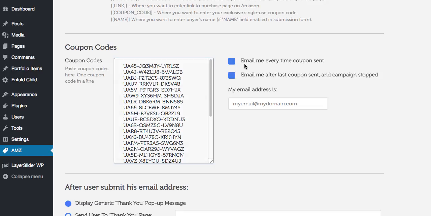And we can have an alert every time a coupon is sent, and an alert when the last coupon is sent and the campaign stopped. If we want to get these alerts, we have to put our email.